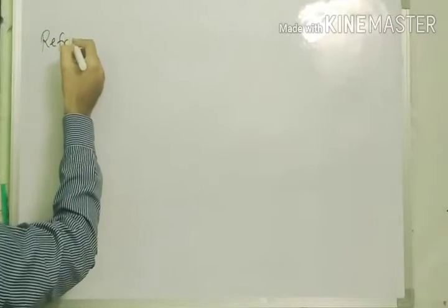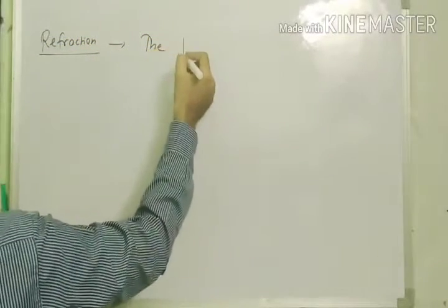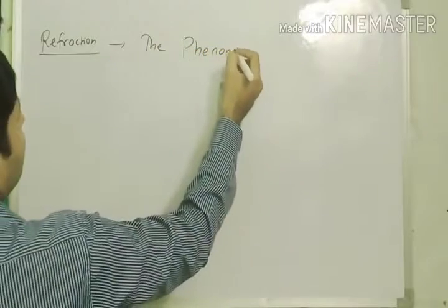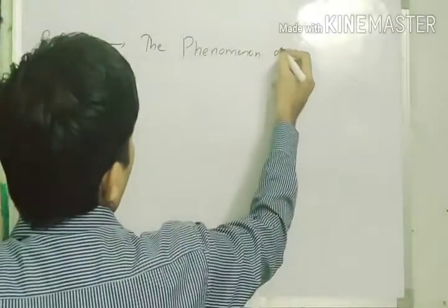Let me write the definition first, and after that I will make the diagram.